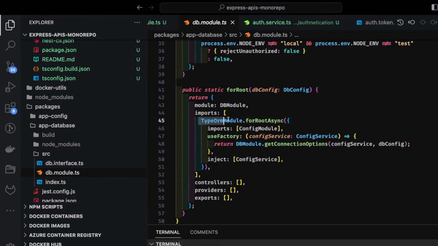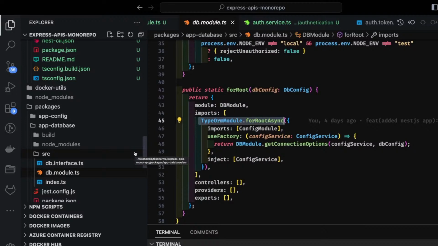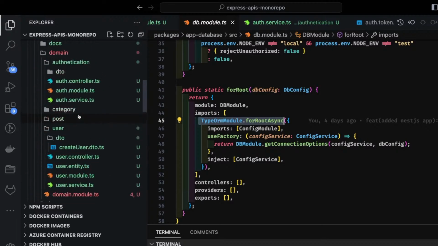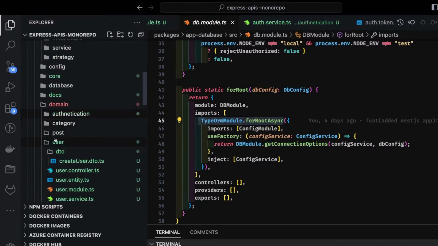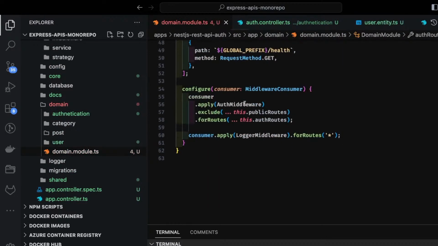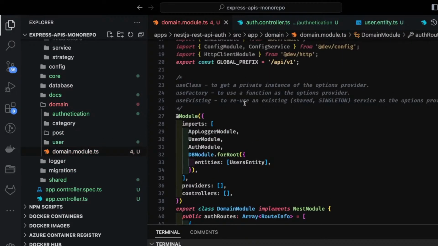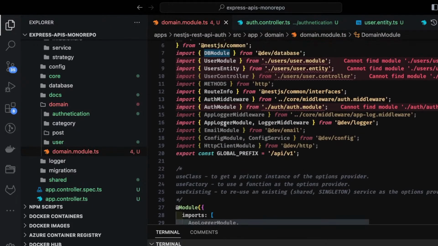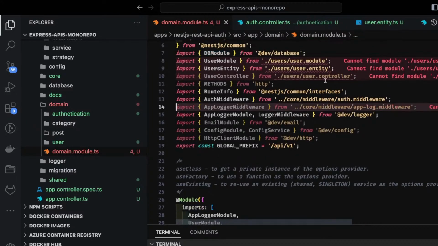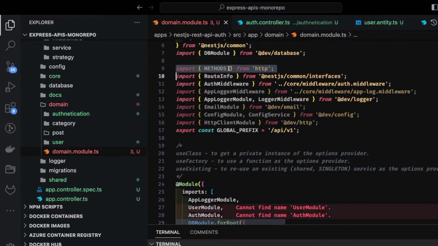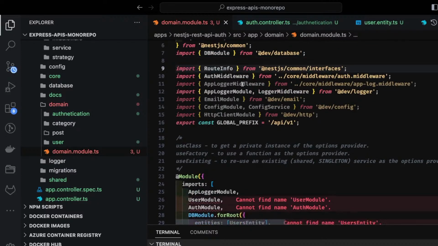So you can see TypeORM module dot forRootAsync. We created it as a separate package so that we can use this package in any of the applications which we are creating in our system. So how would we initialize? There will be a domain module we are going to create, which is a root module, domain module, and here we will be defining all our auth module, database module, all the things. So let's clean this up. Auth module, DB module is fine. Let's remove the necessary stuff from here.